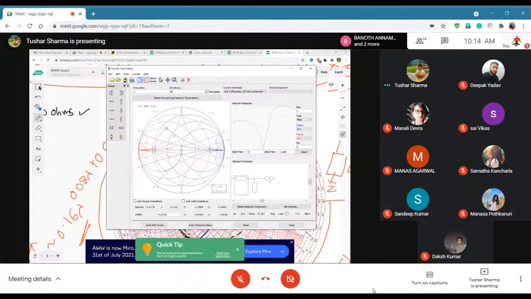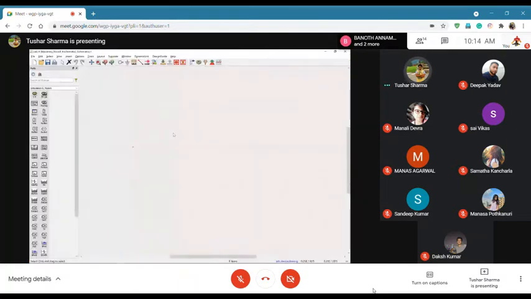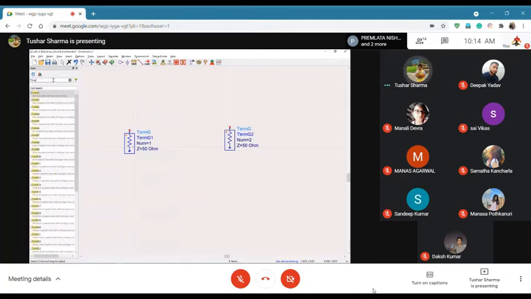Okay. So let me show you now. Let's see how this looks. I will just take a line, ideal. Let's take the open stub example first.